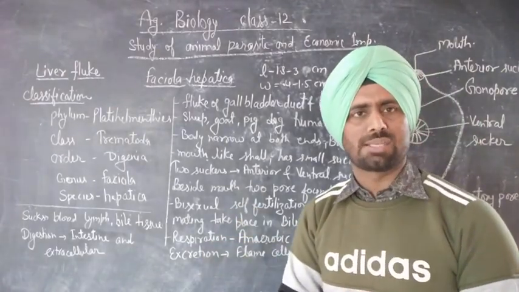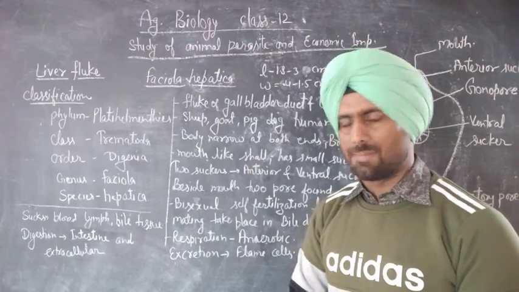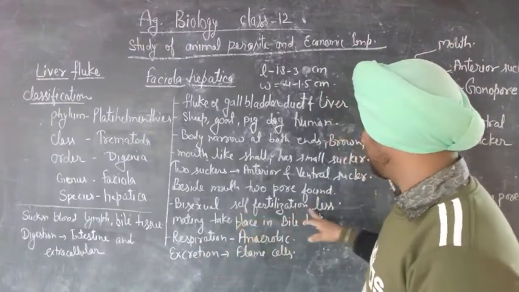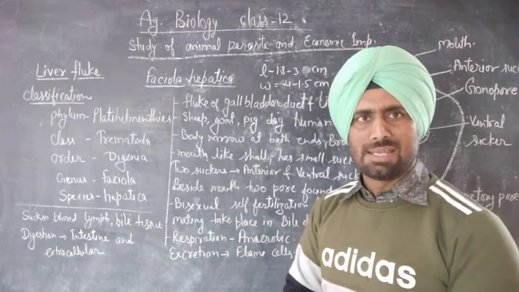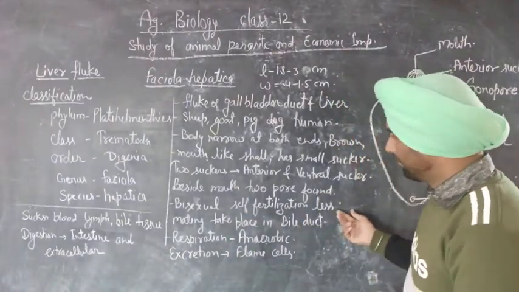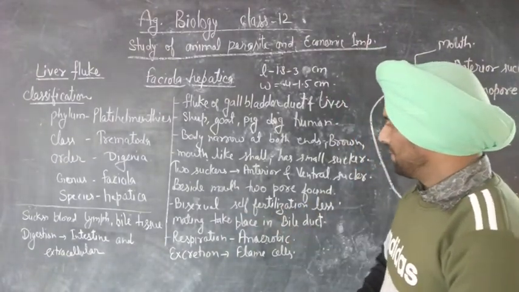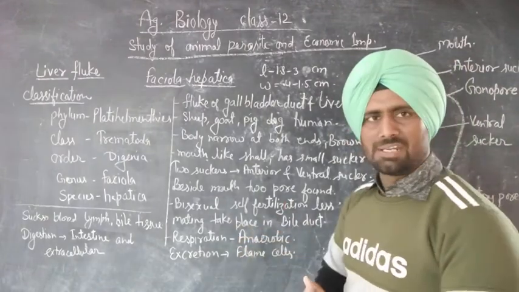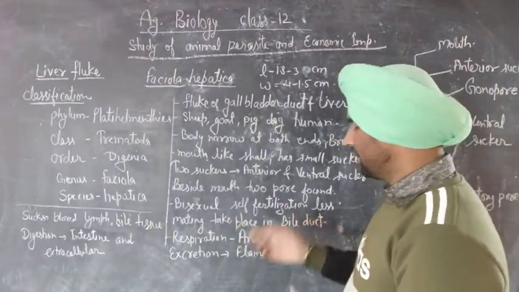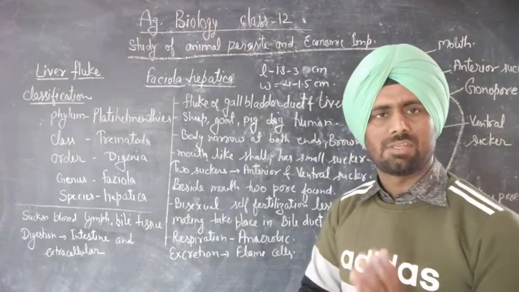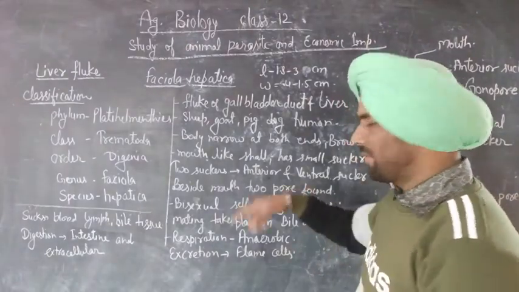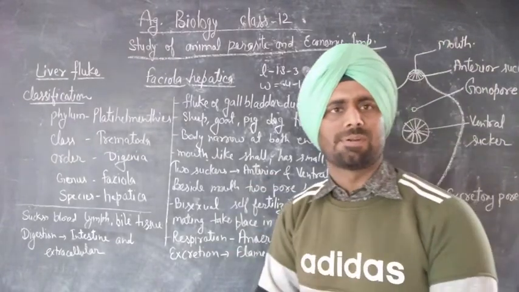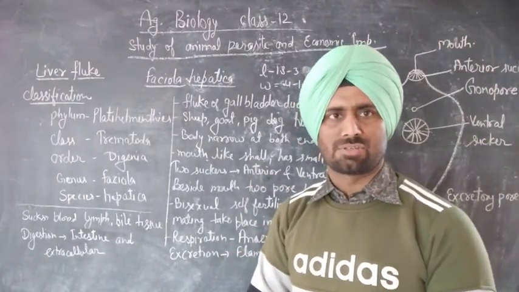It has both sex organs in one organism, but self-fertilization is less common. Its mating takes place in the bile duct, and after that it fertilizes by cross fertilization.